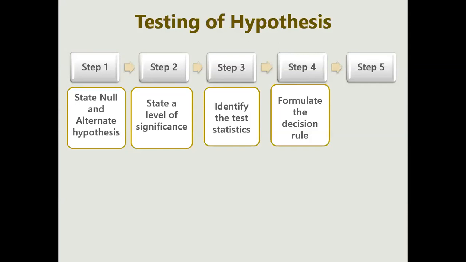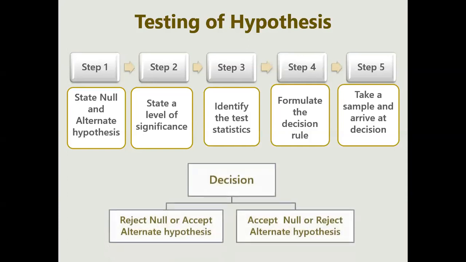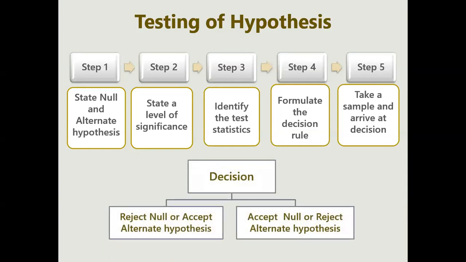So let's go for the 5th step, that is, take the sample and arrive at the decision. Means you are going to get the statement from the question, what the examiner or the experimenter is saying, and analyze from the level of significance, find your decision rule and arrive at the decision. Now what is this decision? This decision is actually you reject the null or you accept the null. That is your decision making.